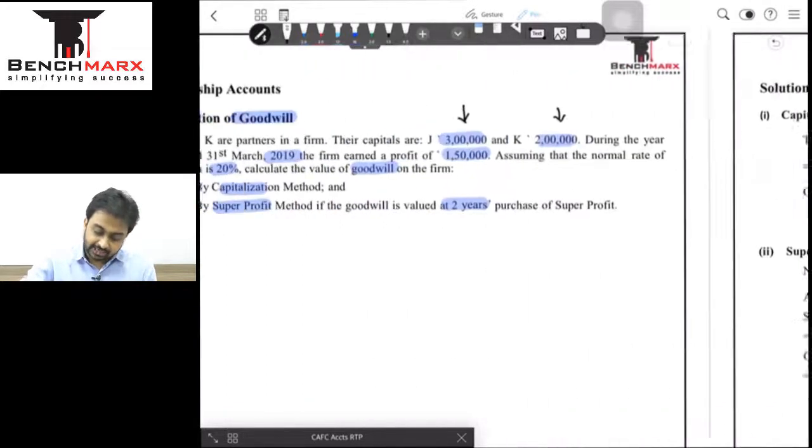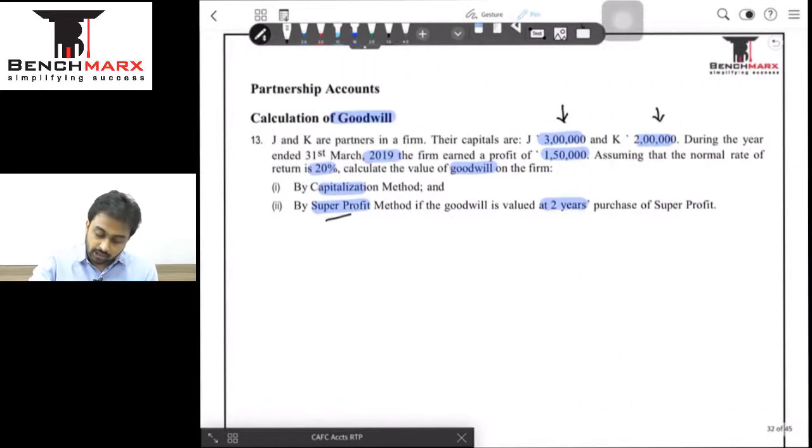Second method is my super profit method. Here we compare what should be the average earnings of the firm considering the capital, and then find the actual profits the company has earned. Any difference is super profit, and that super profit into 2 years profit is going to be the value of goodwill. Super profit is not goodwill. Super profit is simply a proof that the goodwill is existing. To find the value of goodwill, we always multiply number of years purchase.